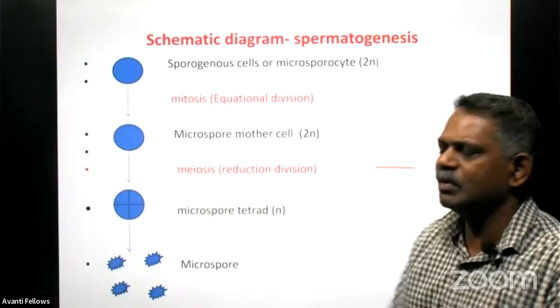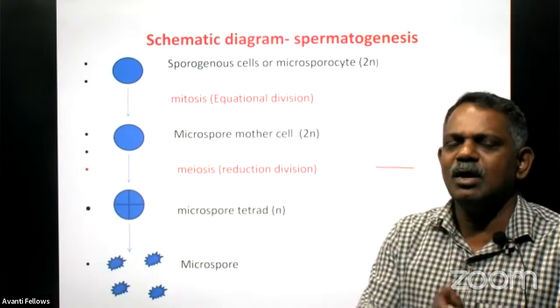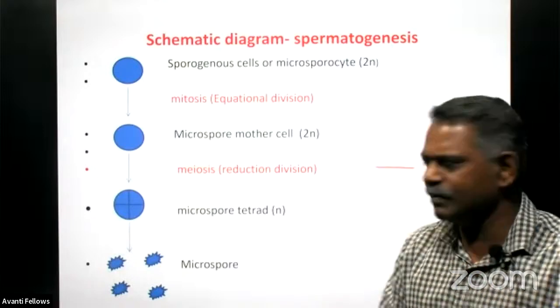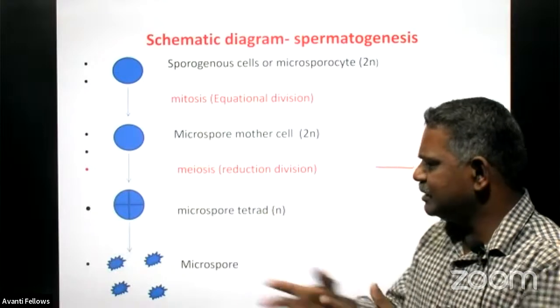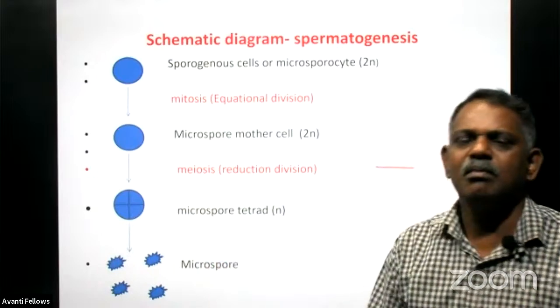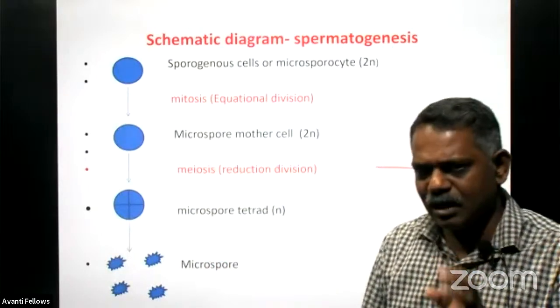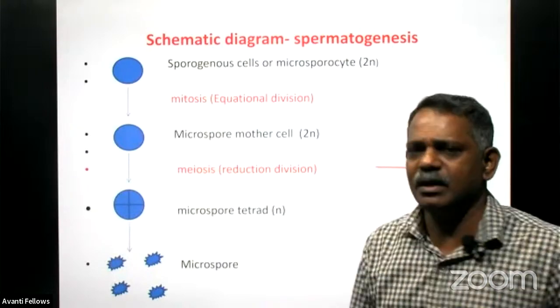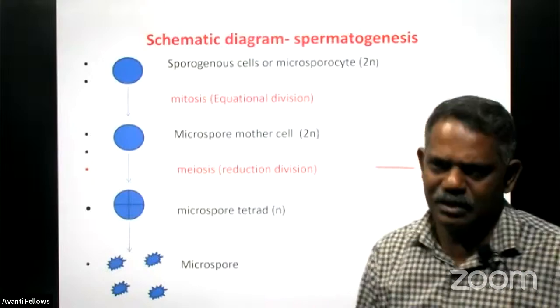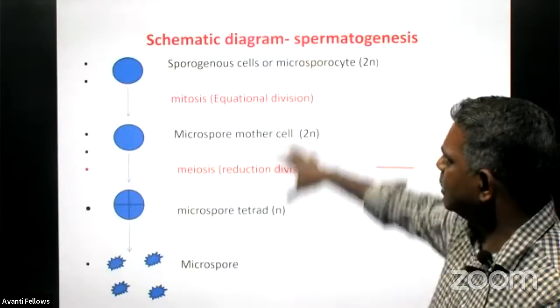Every cell has only n number of chromosomes, or haploid. They are all haploid in nature. Later it disintegrates and separates, and this is converted into microspore. That is the real male reproductive gamete, a functional reproductive gamete, and we call it the pollen grain.